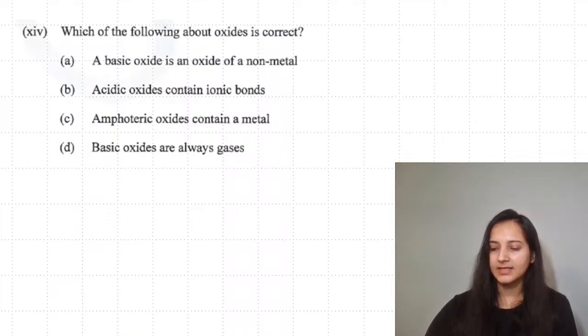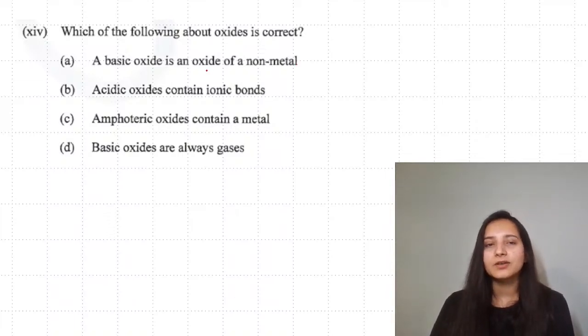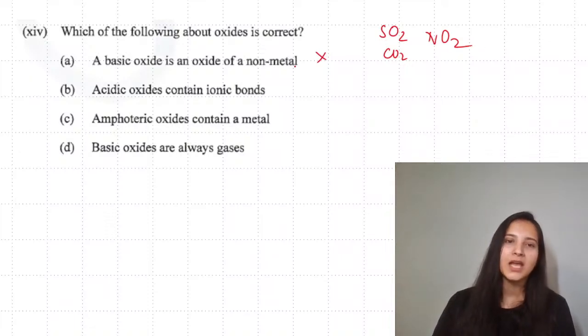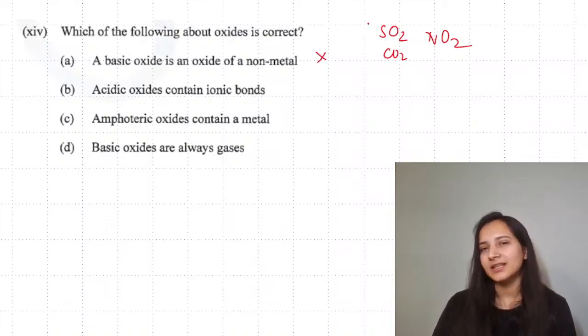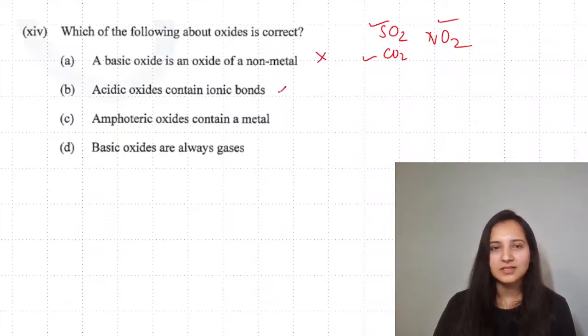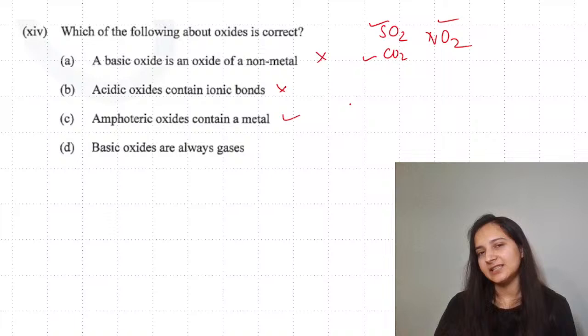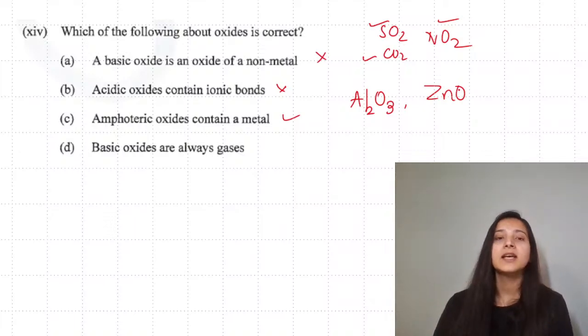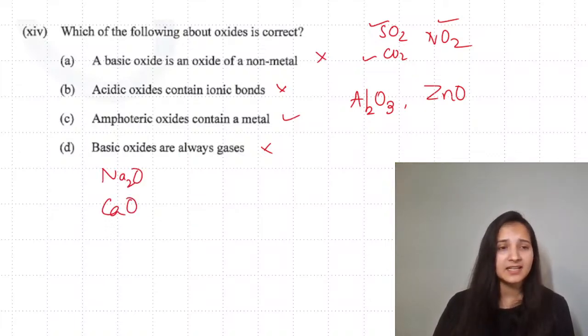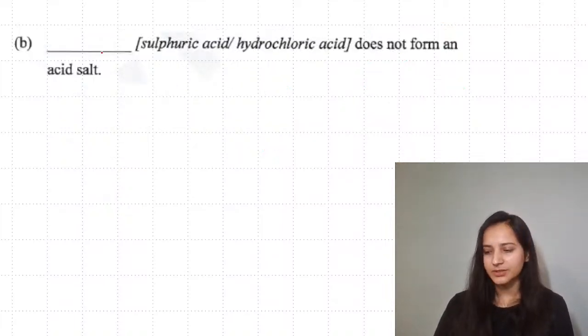Moving towards the next one. Which of the following about the oxide is correct? A basic oxide is an oxide of non-metal? No. Oxides of non-metals like sulfur dioxide, carbon dioxide, nitrogen dioxide, these are acidic. Acidic oxides contain ionic bond. Look at these. Don't you think they are all having covalent bonds? So no. Amphoteric oxide contains metal? Yes. Amphoteric oxides as in Al2O3, ZnO or even lead oxide, they are having metals in them. Basic oxides are always gases? No. Sodium oxide is basic, calcium oxide is basic, but are they gases? No, they are solids.